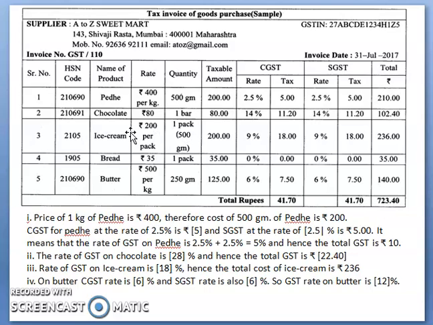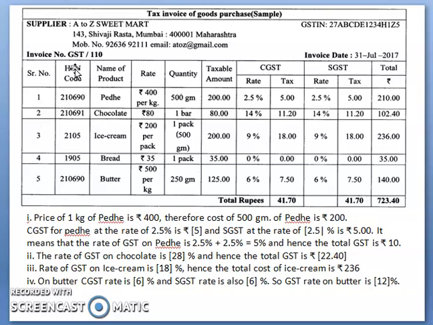This is given in your textbook, if you refer to page number 82. So that is calculated over here, and we will see it one by one. In the serial number you can see 1, 2, 3, 4, given according to the number of products, whatever products you have taken from the supplier.